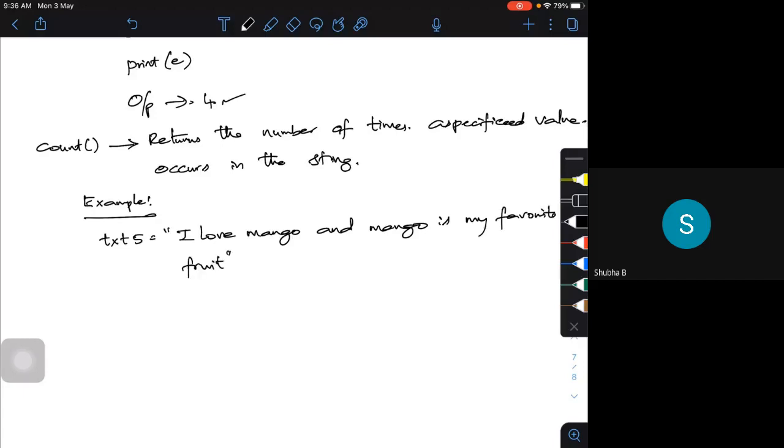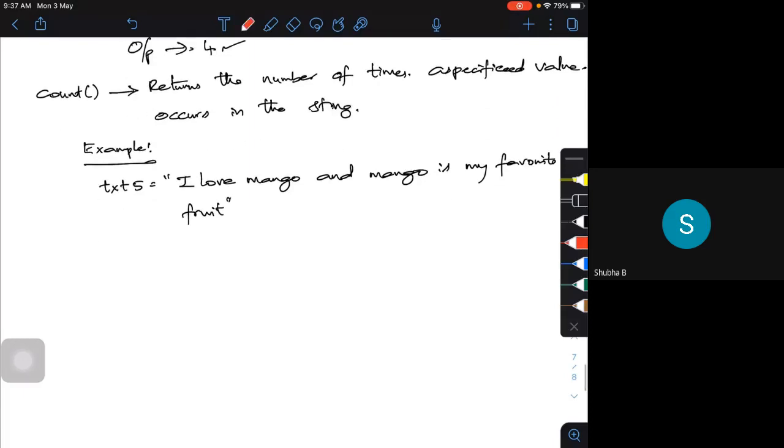I want to count how many times mango is repeated. If you look at it, mango is here, mango is here. So this is that particular string. To do this, let me call it some e is equal to text 5 dot count mango. Count mango and print e. So what will be my output? The output will be 2.